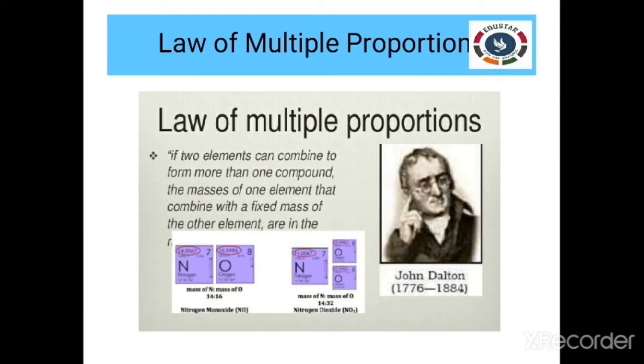The ratio of masses of oxygen that combine with the fixed mass of nitrogen stands in the ratio of 1:2 in case of NO and NO2. That is, NO and NO2 have their oxygen proportion in the ratio of 1:2. Here the fixed mass is nitrogen and oxygen is varying in the two compounds NO and NO2. This is the law of multiple proportion.